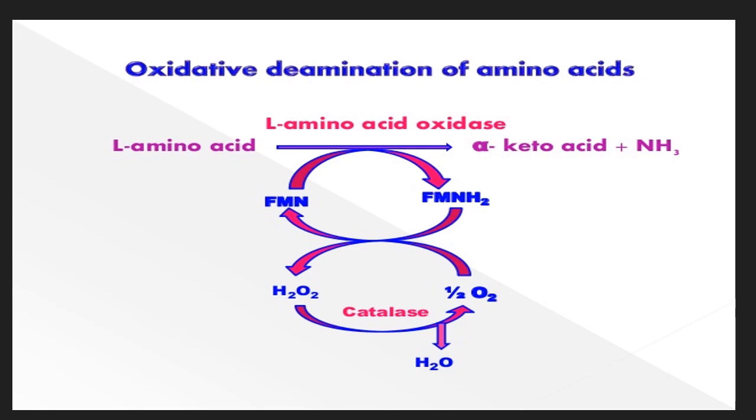The conversion of FMN into FMNH2 is reversible. When FMNH2 is converted into FMN, half molecule of oxygen will form one molecule of hydrogen peroxide. And in the presence of catalase enzyme, hydrogen peroxide releases water molecule and half molecule of oxygen.